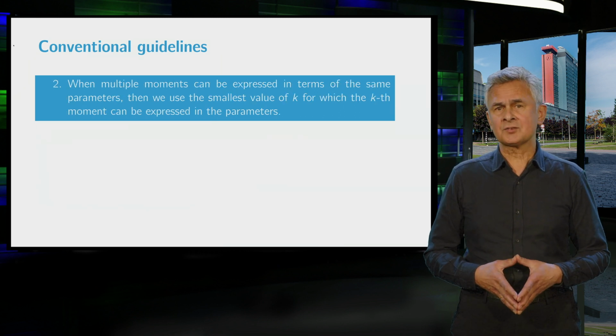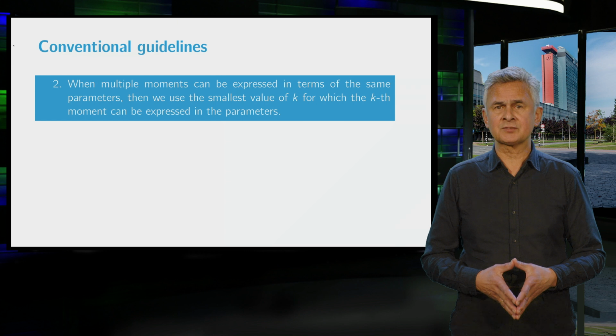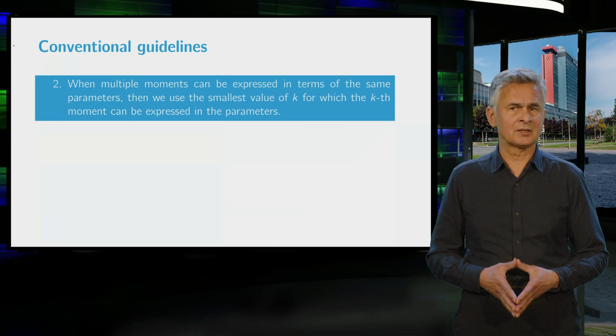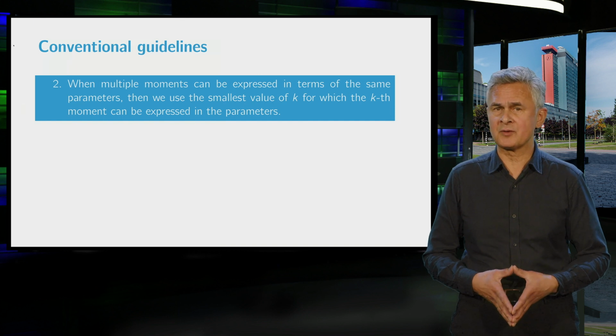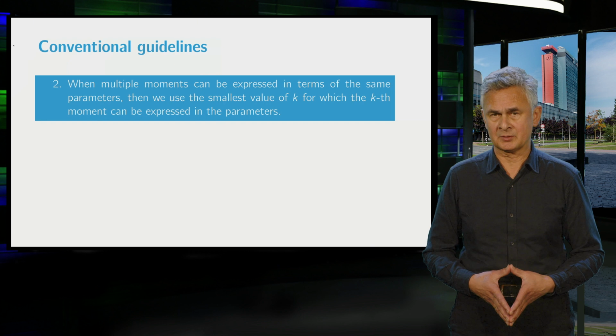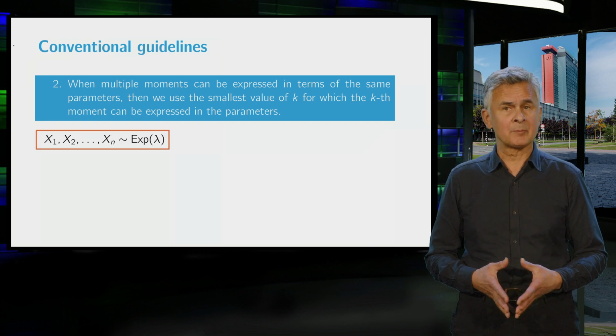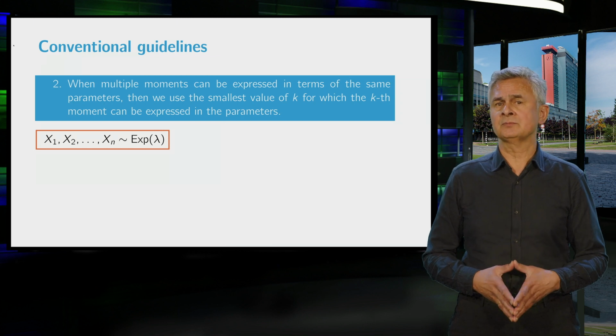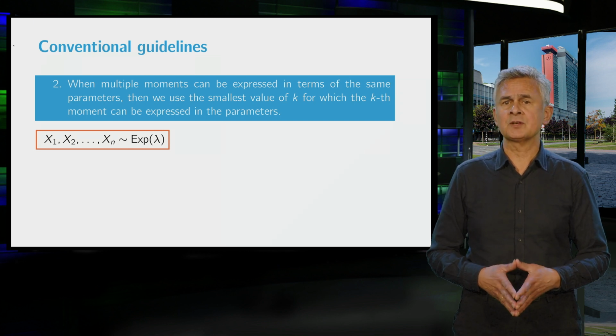It is often the case that several moments can be expressed in terms of the same parameters. And the second guideline is to use the smallest value of k for which the kth moment contains the parameters. For example, suppose that the model distribution is an exponential distribution. Then the first moment is 1 over lambda.